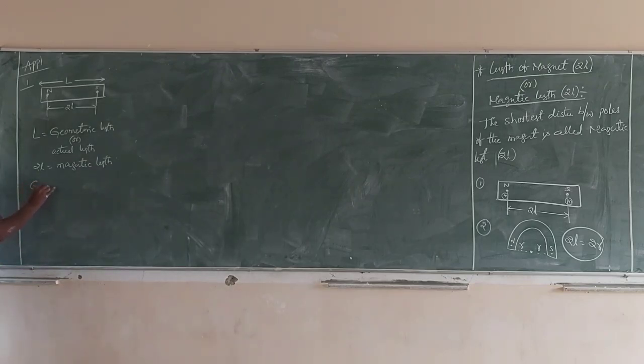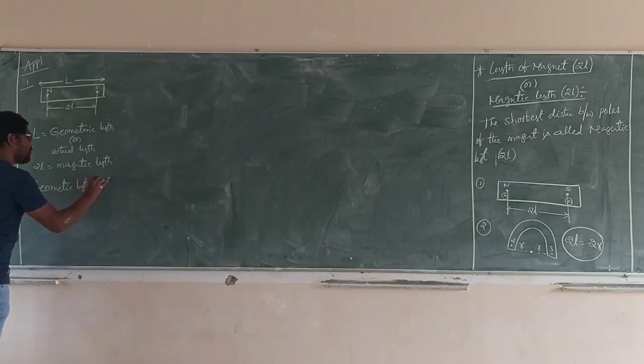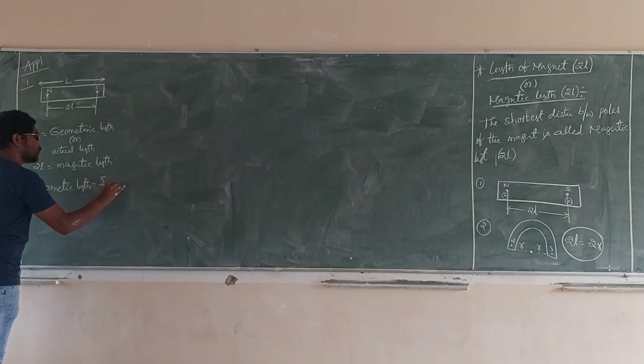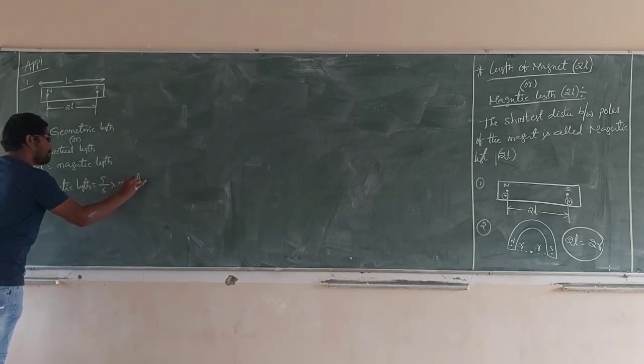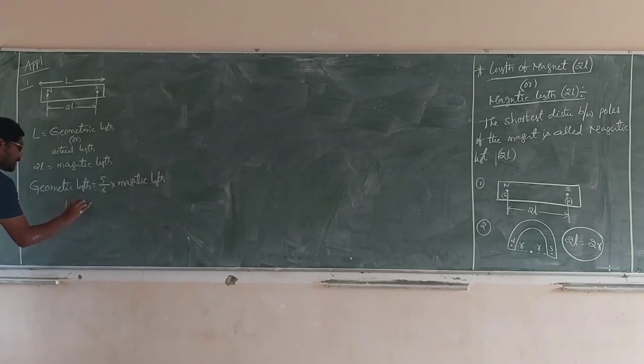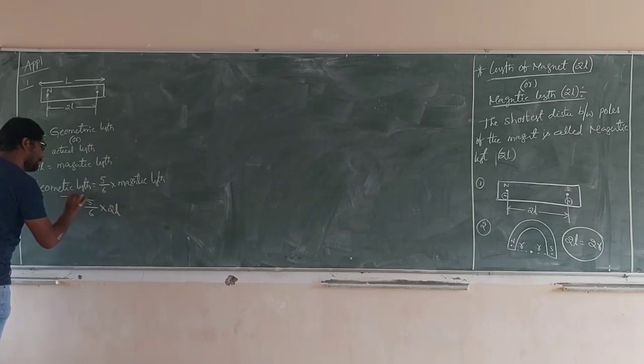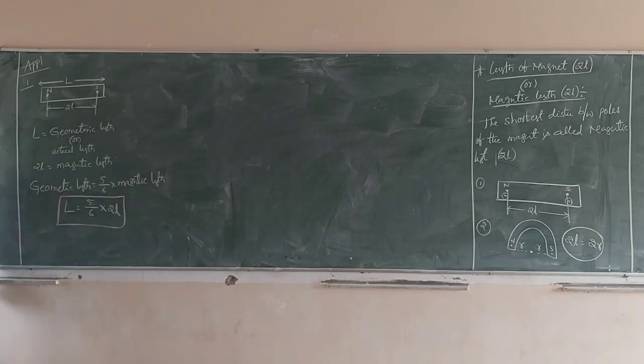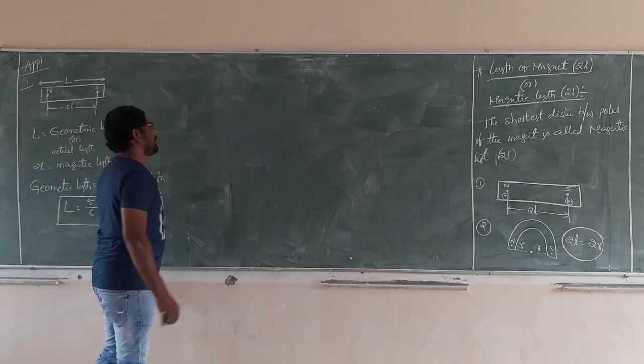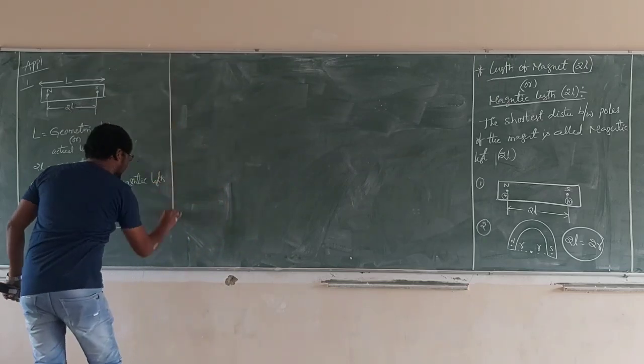Geometric length is equal to 5/6 into magnetic length. Capital L is equal to 5/6 into 2L.